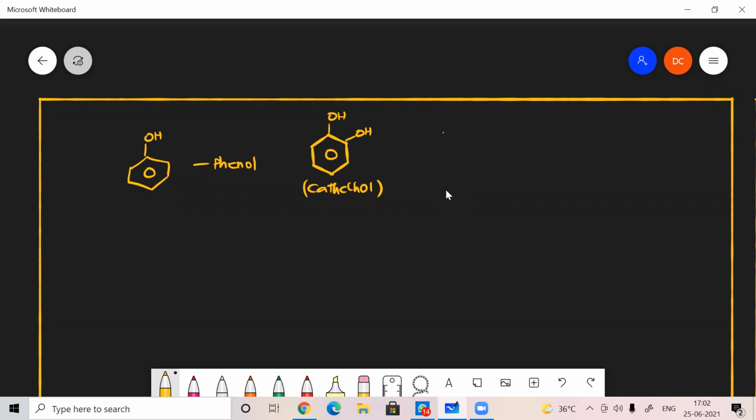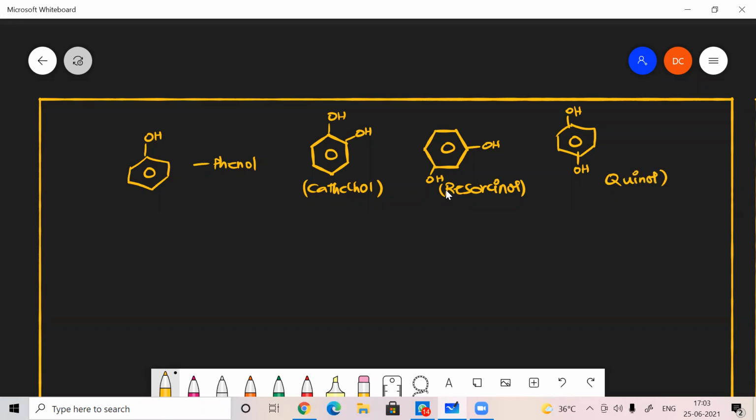Okay. And suppose the OH group is attached here and the third position OH group is there. What will be the name of this one? Resorcinol. And if it is in para position, it will be named as quinol.